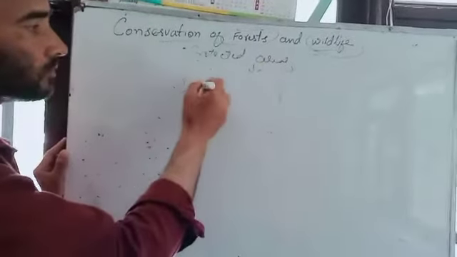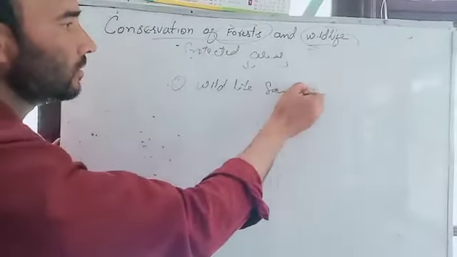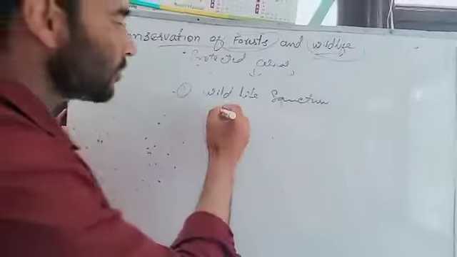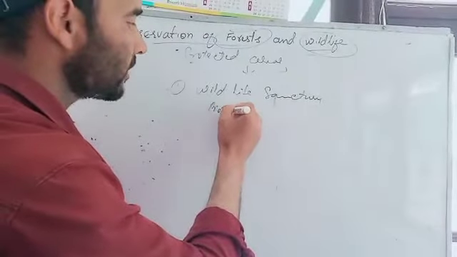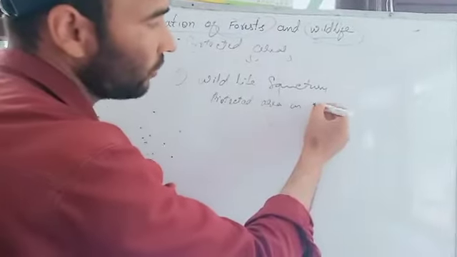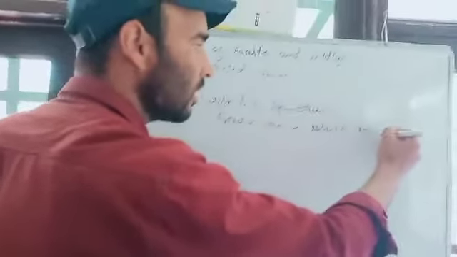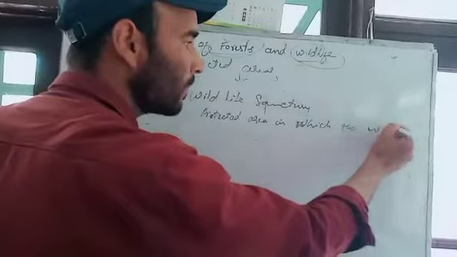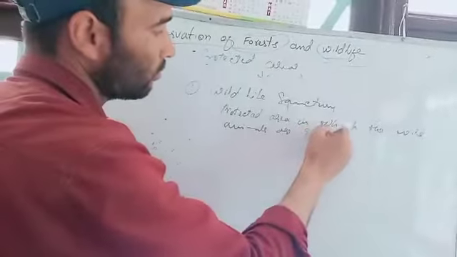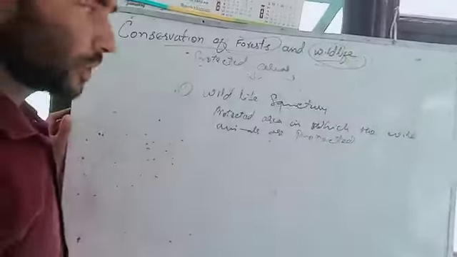Number one is the wildlife sanctuary. What is a wildlife sanctuary? Actually, it is a protected area in which the wild animals are protected.